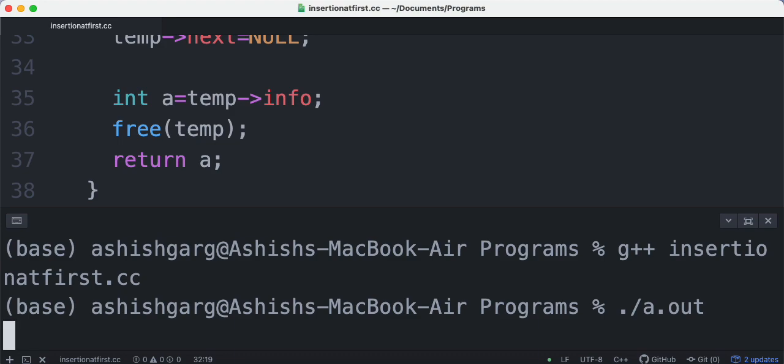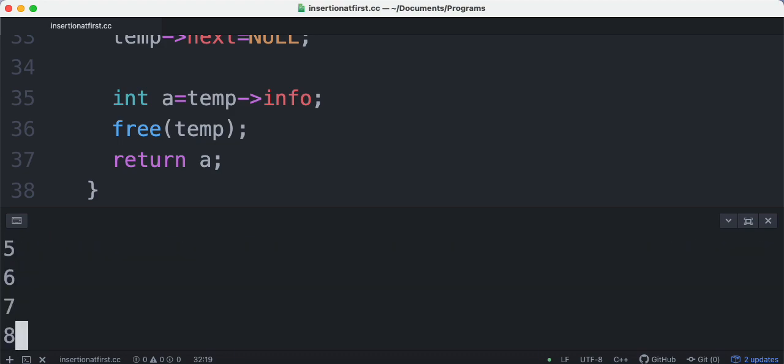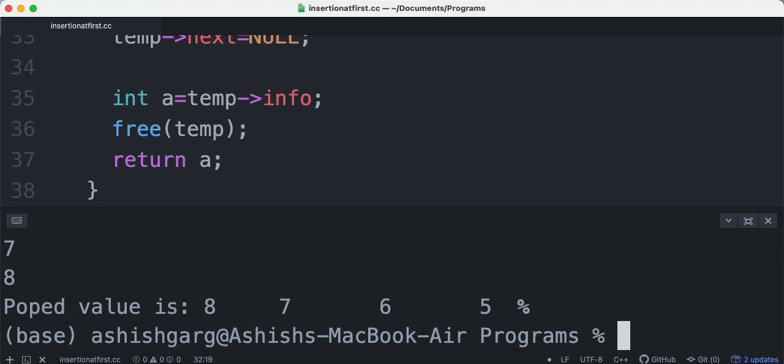So the first values are again 5, 6, 7, 8, and now see this, the popped value is 8, and after that 7, 6, 5 are the remaining values available in my linked list. So this is how we can implement the stack using a linked list. If we are able to implement insertion at first and deletion at first, this is what we have done: insertion at first and deletion at first.